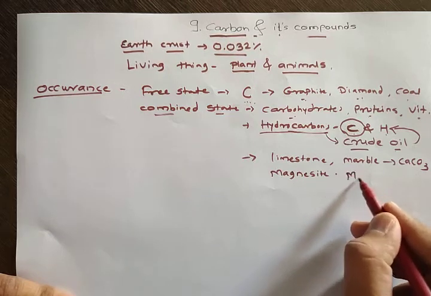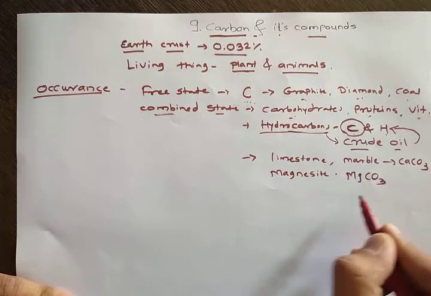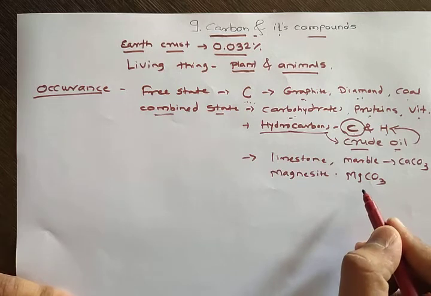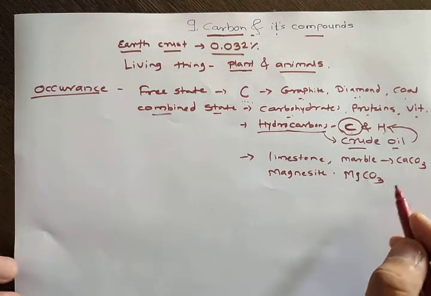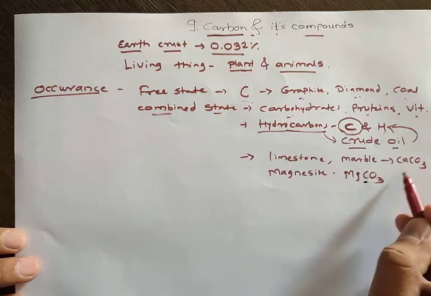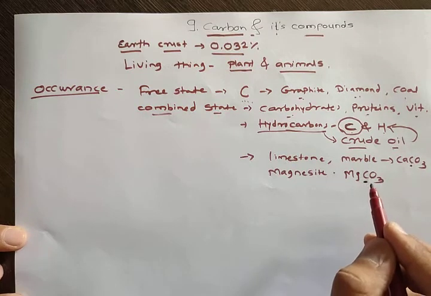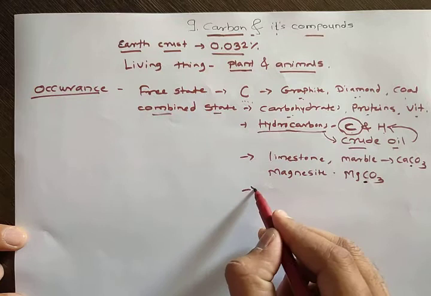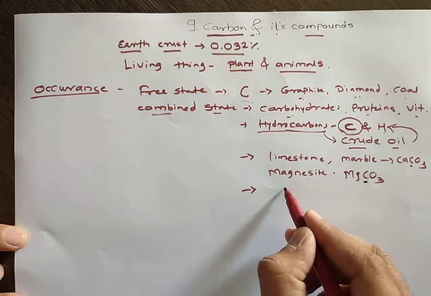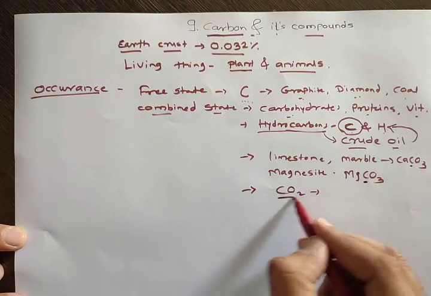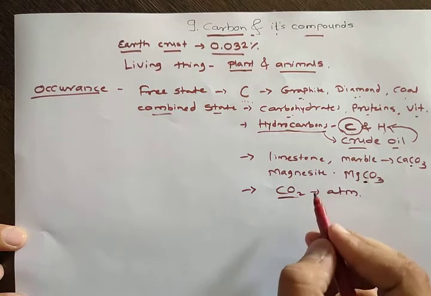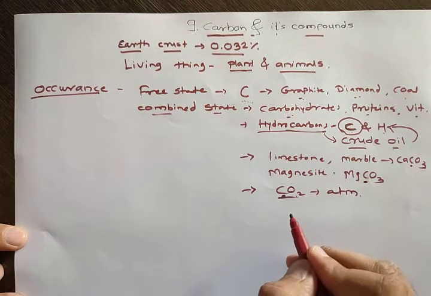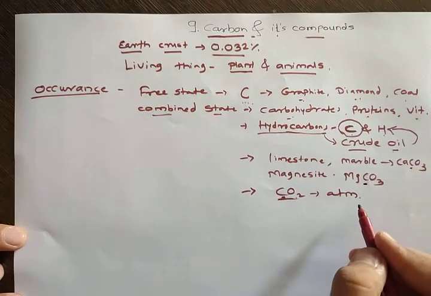Its formula is MgCO3, that is, it is nothing but magnesium carbonate. So there are so many minerals in which carbon is present. Look here, carbon is present. Then carbon is present in carbon dioxide, as all of you know. And where is carbon dioxide present? Carbon dioxide is present in the atmosphere, correct? Carbon dioxide is made from carbon and oxygen, so carbon is also present here.